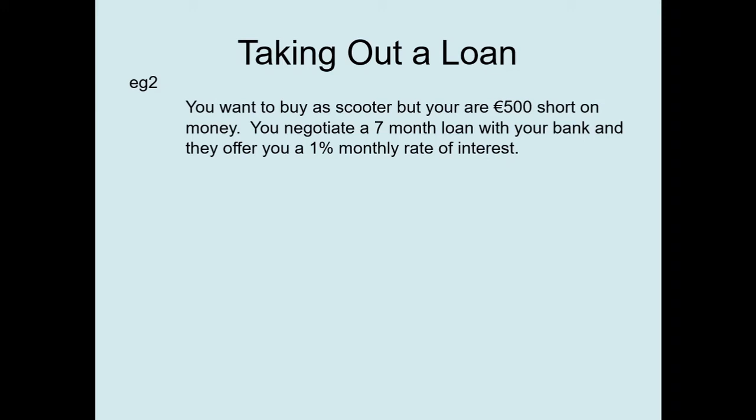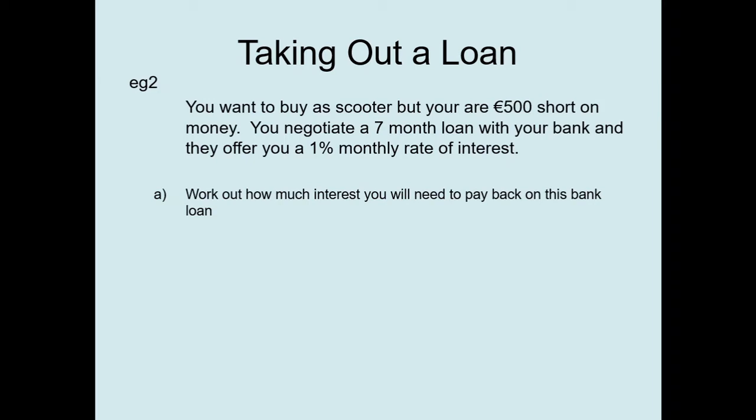Now be careful because 1% doesn't sound like much, but this is a monthly rate of interest, not a yearly rate of interest. How much would that be yearly? There are 12 months in a year, so 1% for each of those months, that would be 12% in a year. And that's starting to sound quite high, so read the fine print very carefully. Let's work out how much interest you will need to pay back on this bank loan.